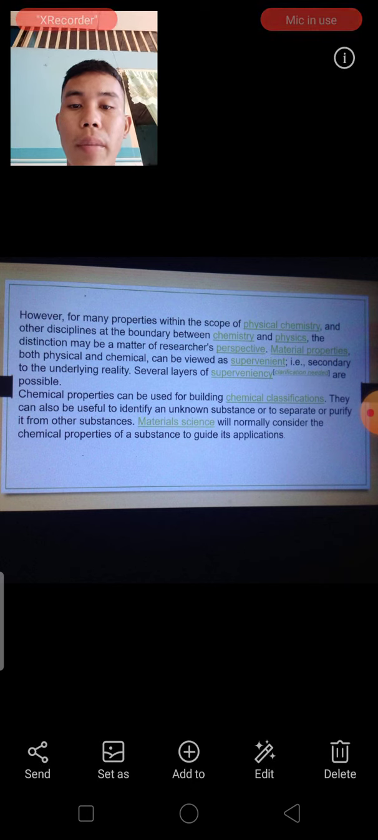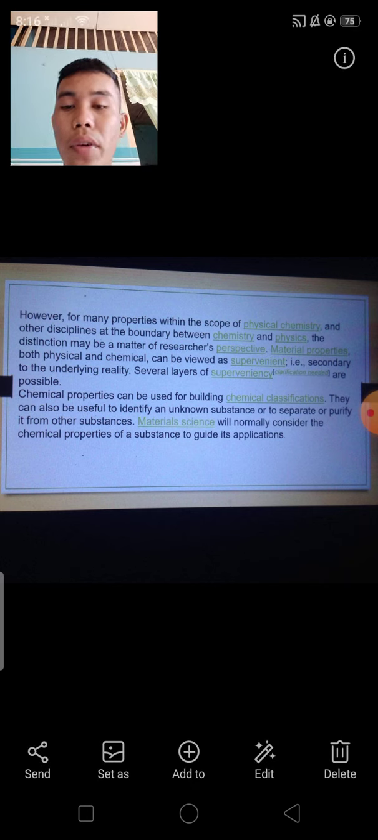However, for many properties within the scope of physical chemistry and other disciplines at the boundary between chemistry and physics, the distinction may be a matter of researchers' perspective. Material properties, distinct both physical and chemical, can be viewed as supervenient, secondary to the underlying reality. Several layers of supervenience are possible. Chemical properties can be used for building chemical classification.